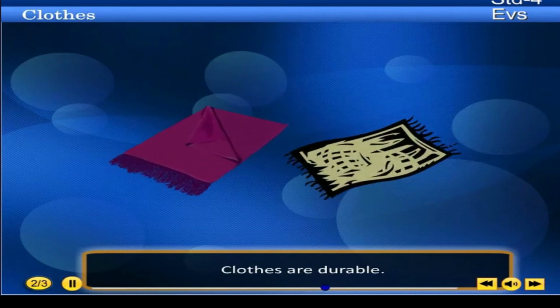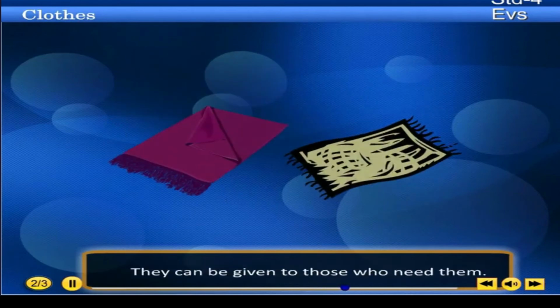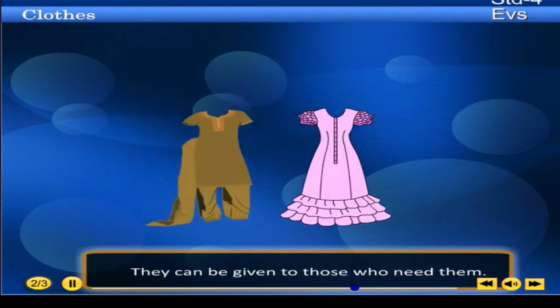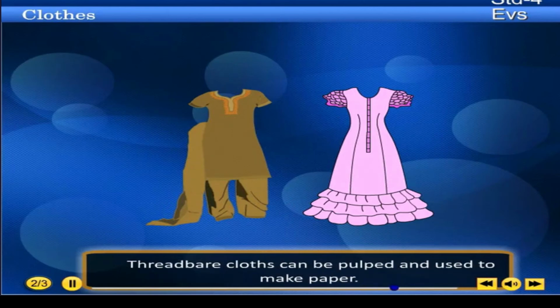Clothes are durable. Therefore, even if they become old, they can be used. They can be given to those who need them. Torn clothes can be made into useful articles like quilts or dishcloths, doormats, etc. Threadbare cloth can be pulped and used to make paper.